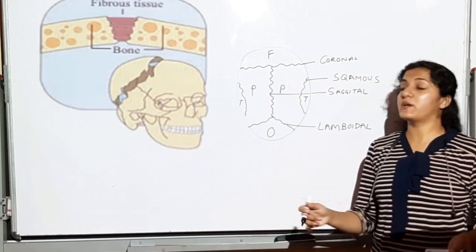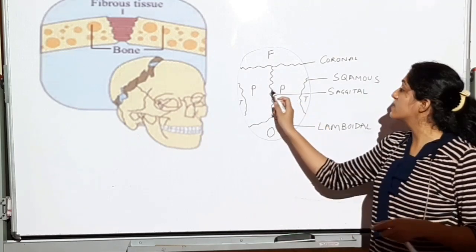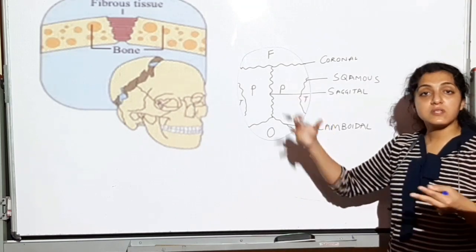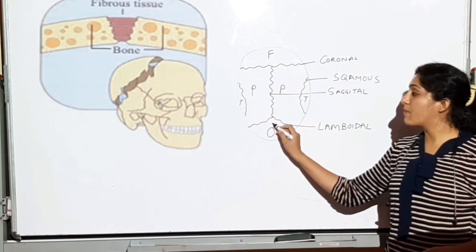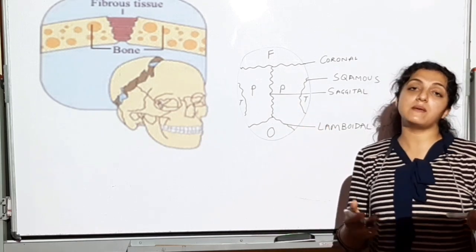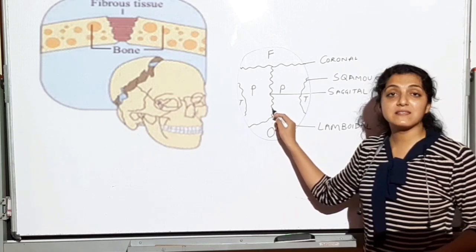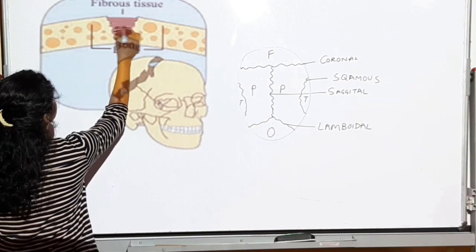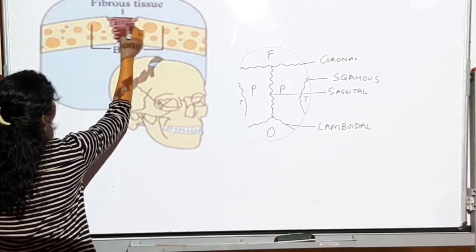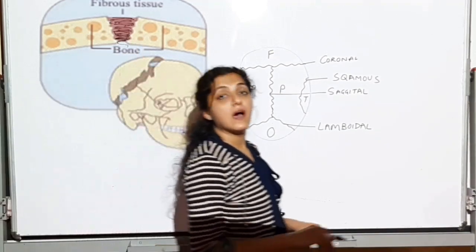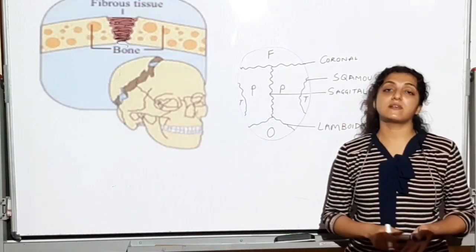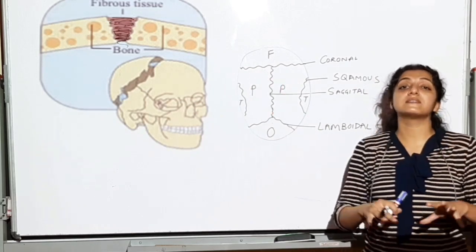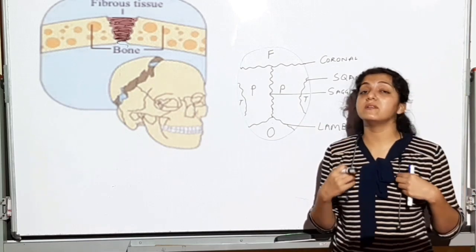Very important MCQ questions. Coronal suture किसके बीच में रहेगा? Sagittal suture कौन से दो bones के बीच में रहेगा? Squamous suture कौन से bones के बीच में रहेगा? Lambdoidal suture will be separating the occipital from the parietal. Very important MCQs. Sutures will be places where two bones will be attached by fibrous connective tissue. They are open until the time the growth is complete. Once the growth is complete, the sutures, this fibrous tissue, it ossifies and this becomes an immovable joint.